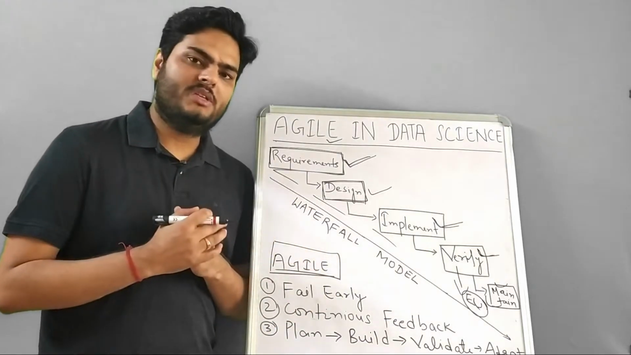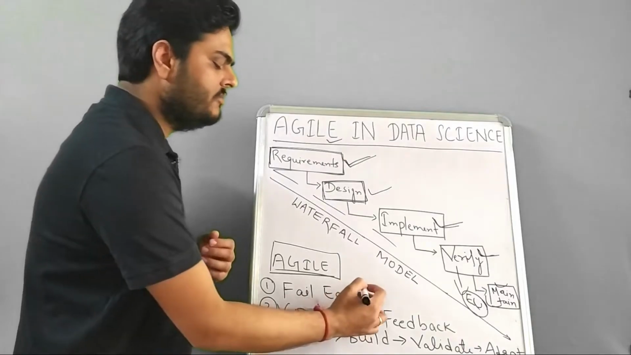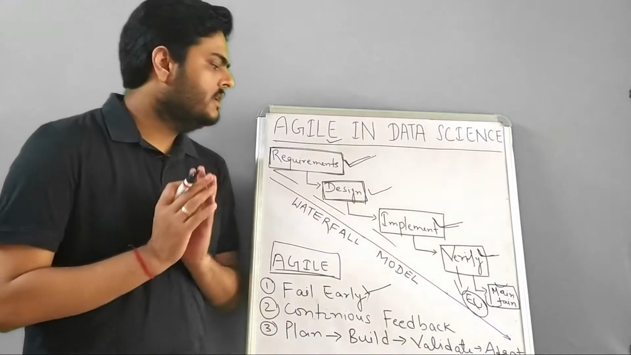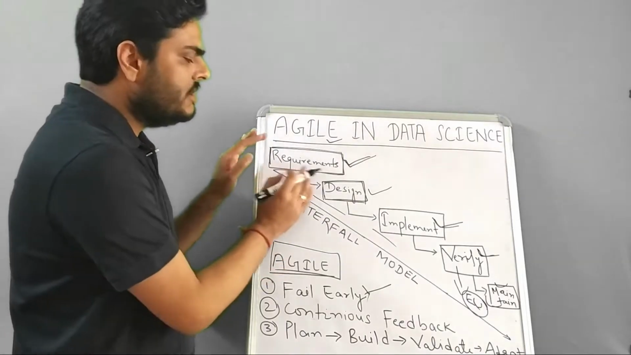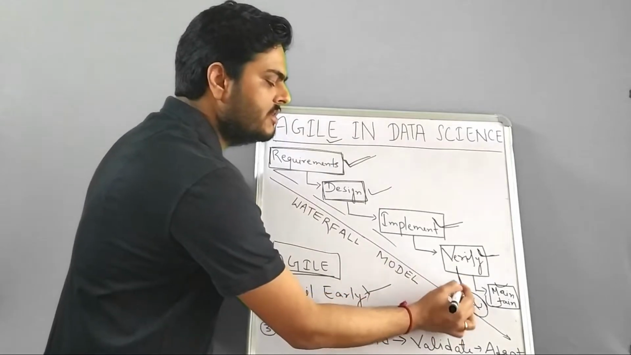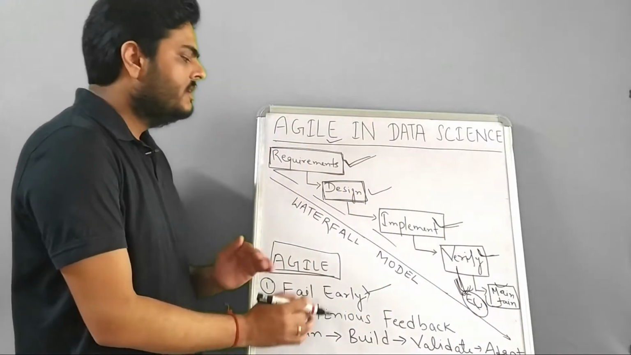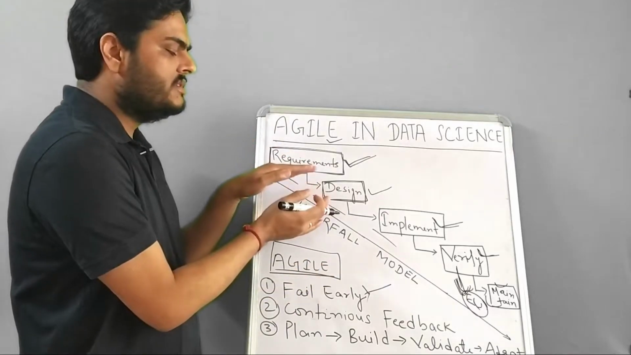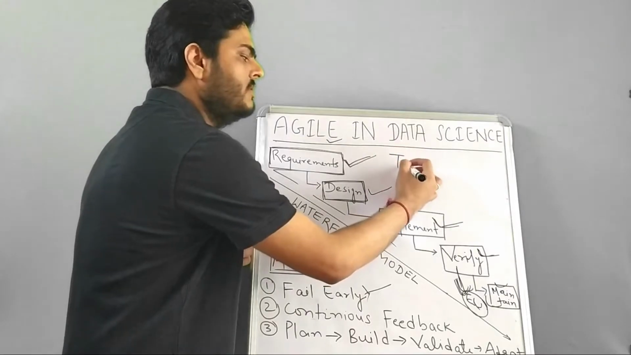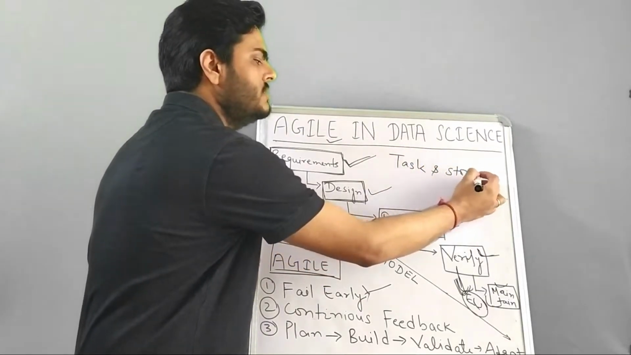So what is agile basically? Agile works on 3 principles mainly. One is failing early. What is the meaning of failing early? As I told you, if something goes wrong, we get to know about it only towards the verification or testing phase. But in agile, there is no separate requirement phase and no separate design phase. Rather, agile works on the principle of tasks and stories.